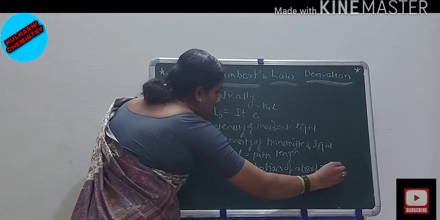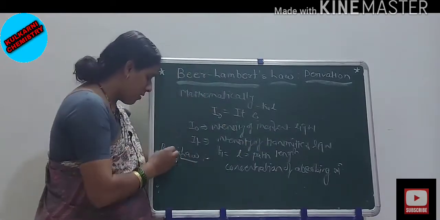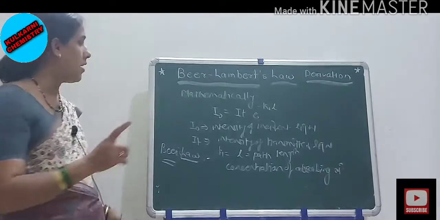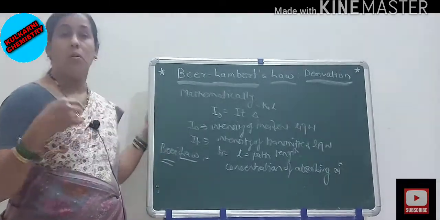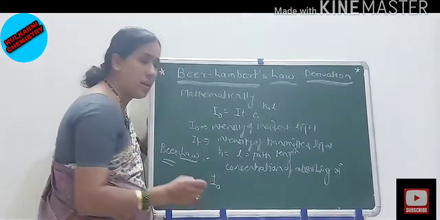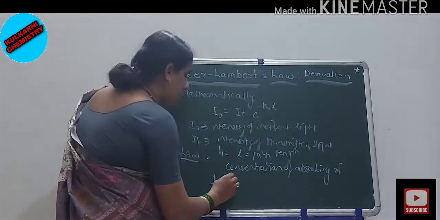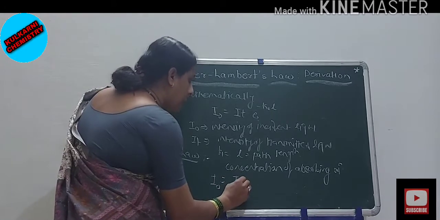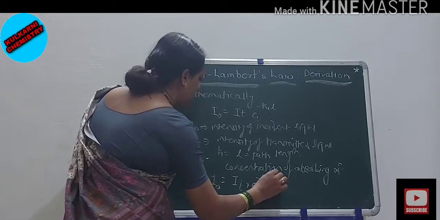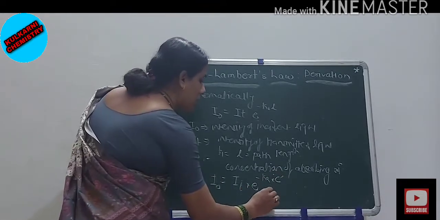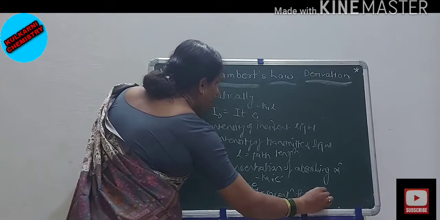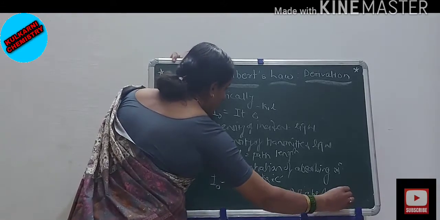In Beer's law we consider the concentration, and in Lambert's law we consider the path length. Therefore mathematically we can write I0 is equal to IT into e raised to minus K2 into C. Here C is the concentration of the absorbing solution.